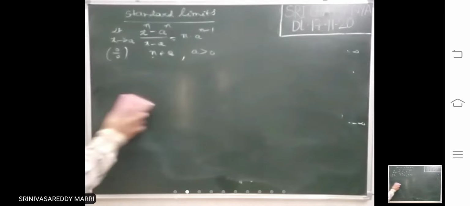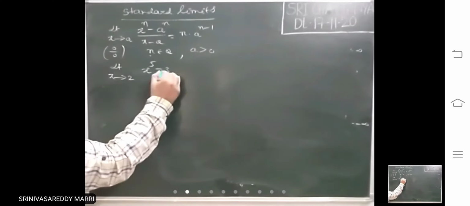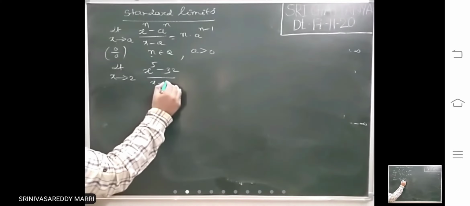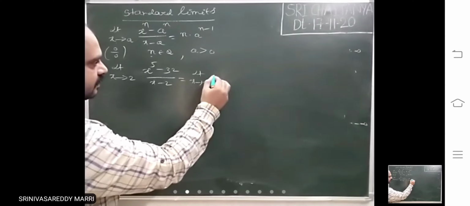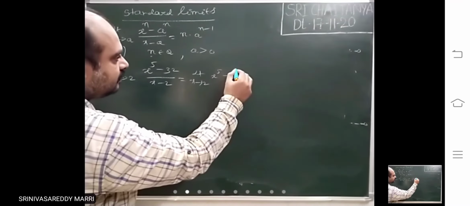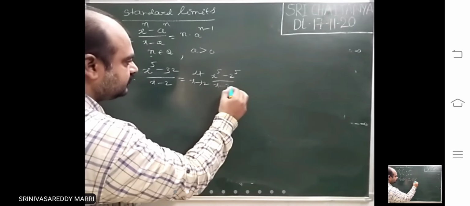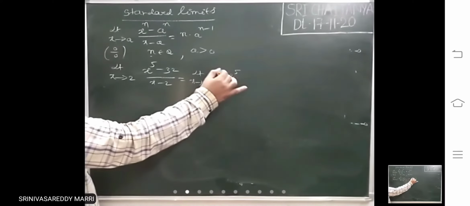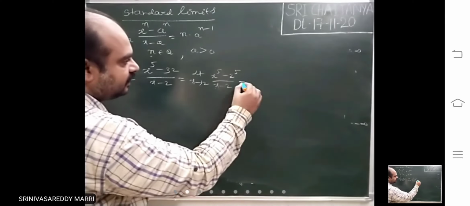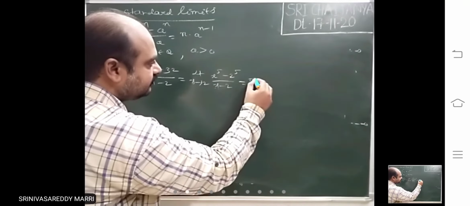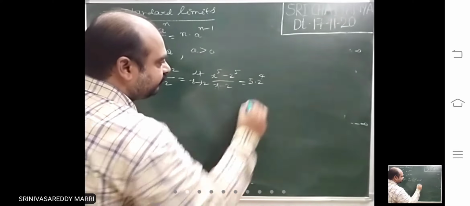So simply we will take an example. Let's suppose a simple example. x power n minus a power n divided by x minus a, where x must tend to 2. This is nothing but n into 2 power 4.